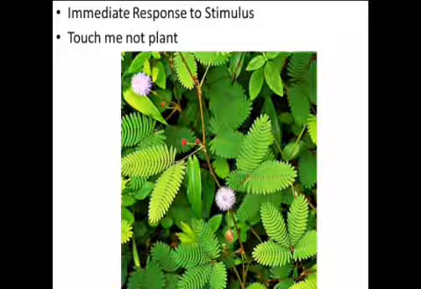The cells of the pulvini contain a lot of water. When the leaflets having pulvini at their base are touched with a finger, an electrical impulse is generated which travels through the cells. These impulses act on plant hormones, which makes the water migrate from the cells of one half of the pulvinus to the intercellular spaces in the other half of the pulvinus.